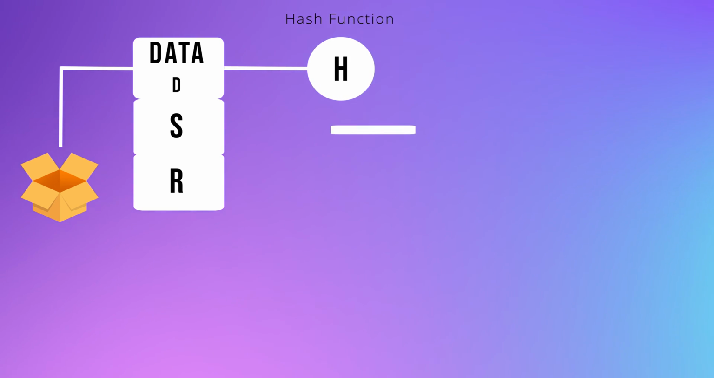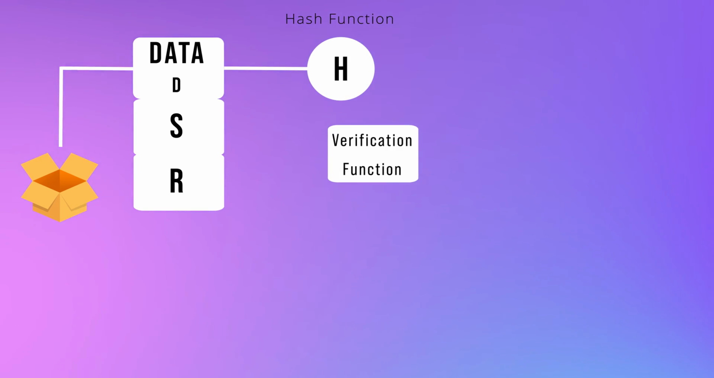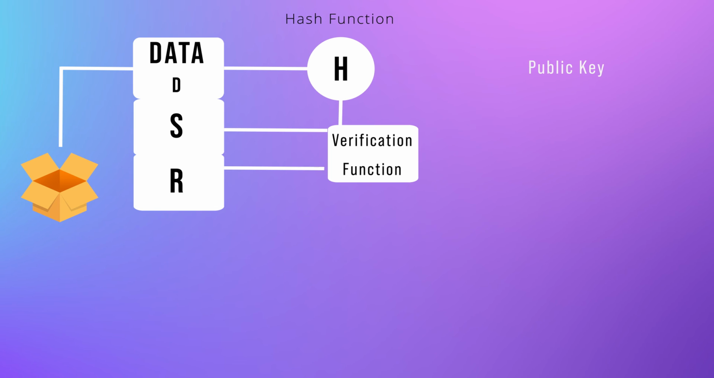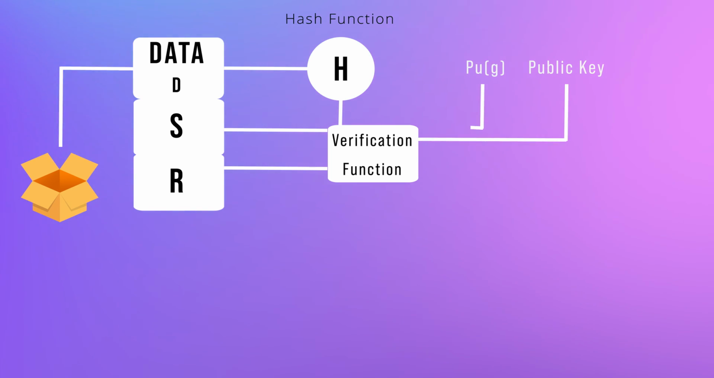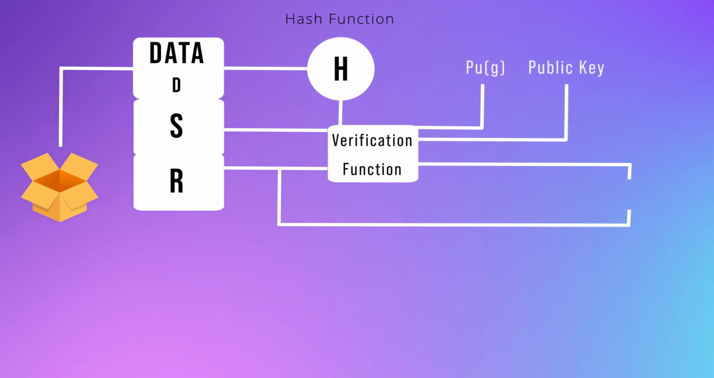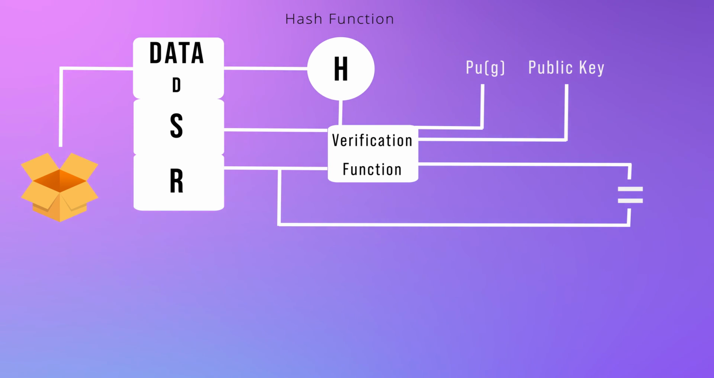Now, at the receiver's end, after the verification of the sender is done, the hash code of the data is generated and then verification begins. First, the function takes the receiver-generated hash code, signature components S and R, the public key and the global public key. And then the output of the function is compared to the R component of the signature. If they match, then it is legit. Otherwise, it is not.